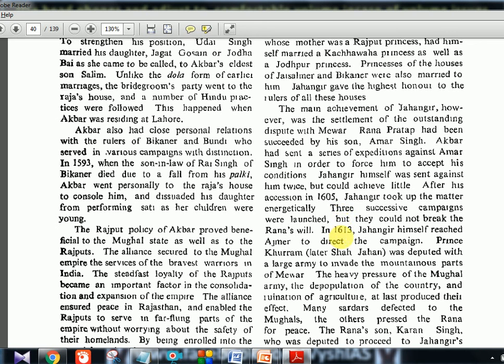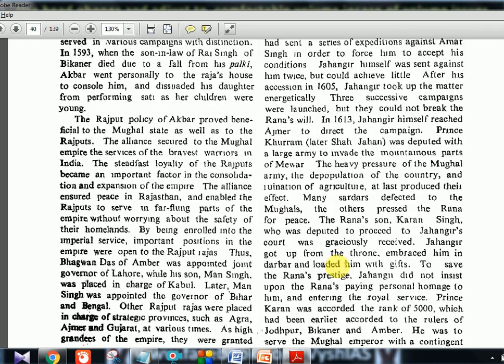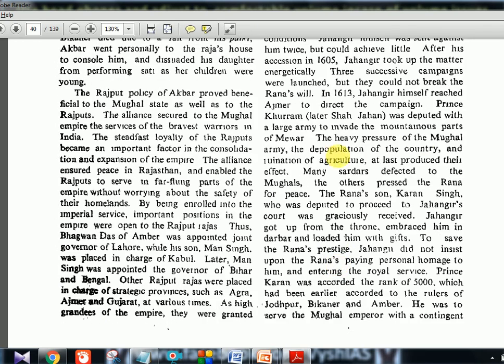In 1613, by this time Britishers also will come. Okay, that's a different story, but still. In 1613, Jahangir himself reached Ajmer to direct the campaign. Prince Khurram, who is actually Shah Jahan, was deputed with a large army to invade the mountainous parts of Mewar. The heavy pressure of the Mughal army, the depopulation of the country and the ruination of agriculture at last produced their effect. So finally, after a lot of campaigns, Jahangir could capture Mewar.